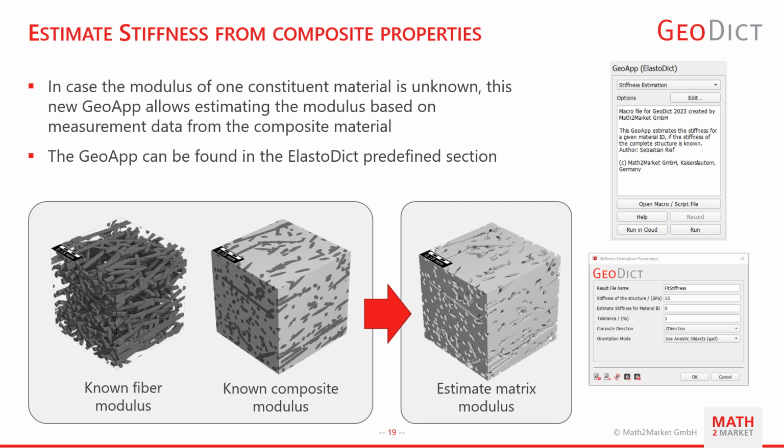Geodict 2023 contains a GeoApp with the name Stiffness Estimation that lets Geodict help you determine the stiffness of a constituent material. This app can be found in ElastoDict GeoApps. For this, you need a geometry model of a representative volume element and the stiffness of the composite. After entering this into the GeoApp, Geodict will fit the unknown stiffness of one material ID to the properties of the entered structure. In further steps, we will expand this feature to also allow you to fit plasticity and damage parameters of a material to reverse engineer constituent material properties from a measurement of a composite material.